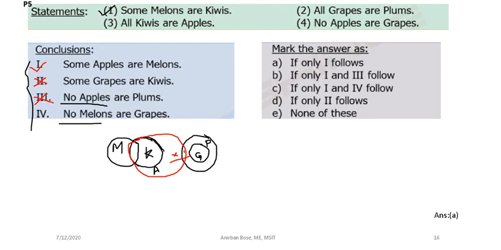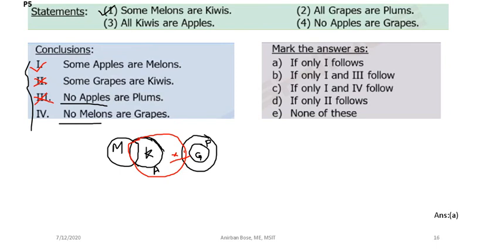Now see, no melons are grapes. For the melons, the only condition given is that something has to be common with the kiwis. But the melons can be grapes. There are no such boundaries for the melons. Instead of drawing the melons like this, you can also consider the melons as a portion within the grapes.